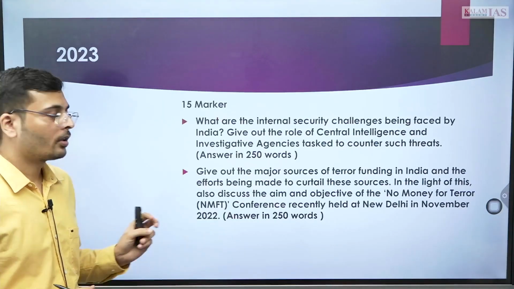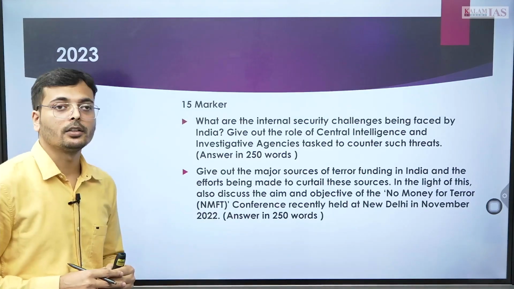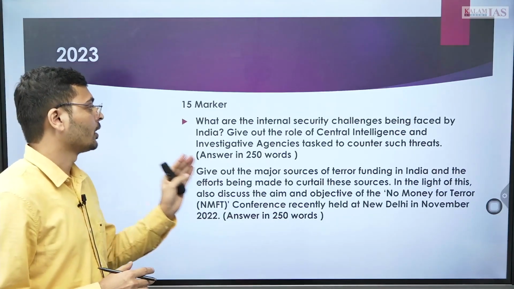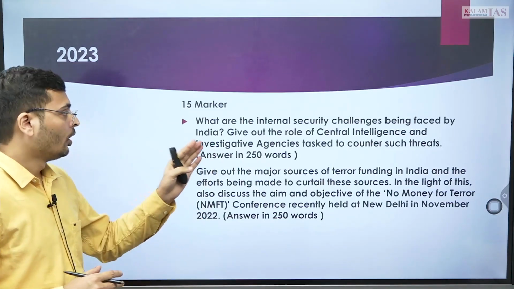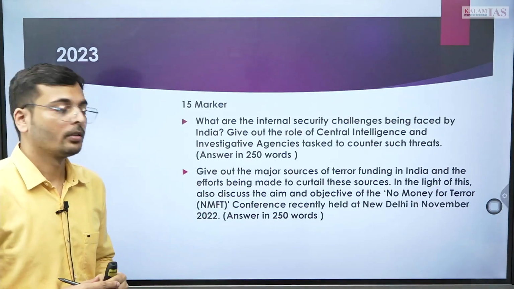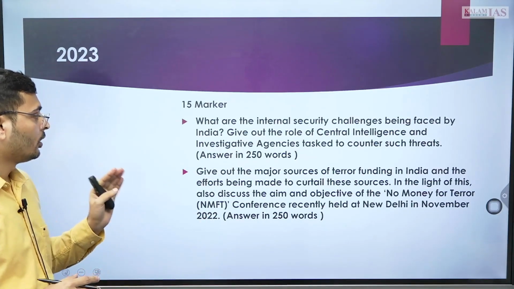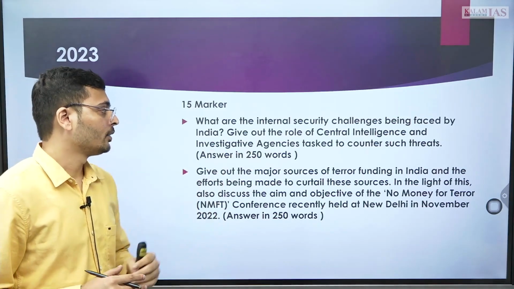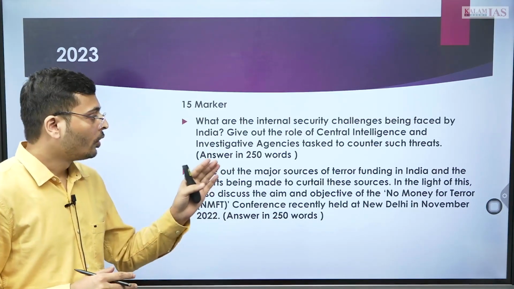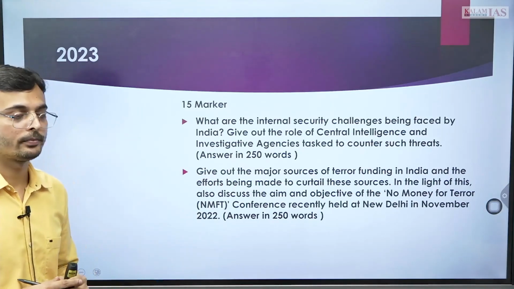Then again, there were 15 marker questions also. What are the internal security challenges being faced by India? Give out the role of central intelligence and investigative agencies tasked to counter such threats. And the final question was: give out the major sources of terror funding in India and the efforts being made to curtail these sources. In the light of this, also discuss the aims and objectives of the No Money for Terror conference recently held in New Delhi, November 2022.